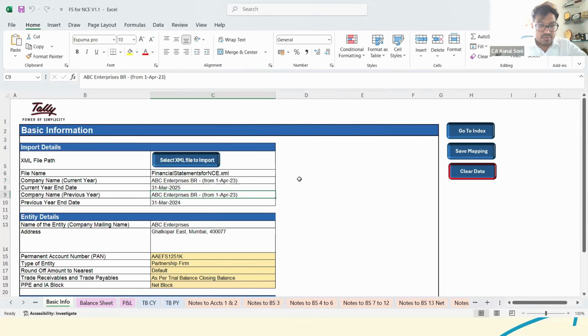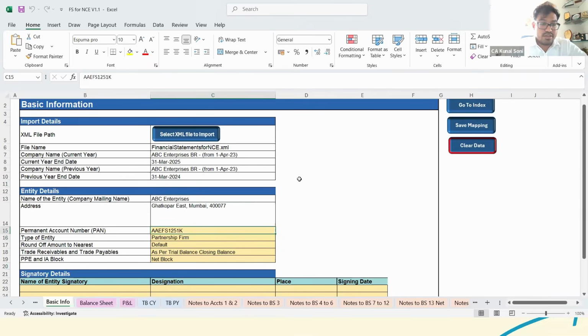The company name for current year, the company name for previous year, current year end date, previous year end date. So this is for 24-25 and this is for 23-24, the previous year. Name of the entity, ABC Enterprise, the address of the same, the PAN number. Now all these details are auto-fetched from the master configuration, the PAN and other things. Then, what is the type of the entity? See, if you have not entered the same in Tally, then you could just directly update it here also. So the type of the entity is partnership firm.